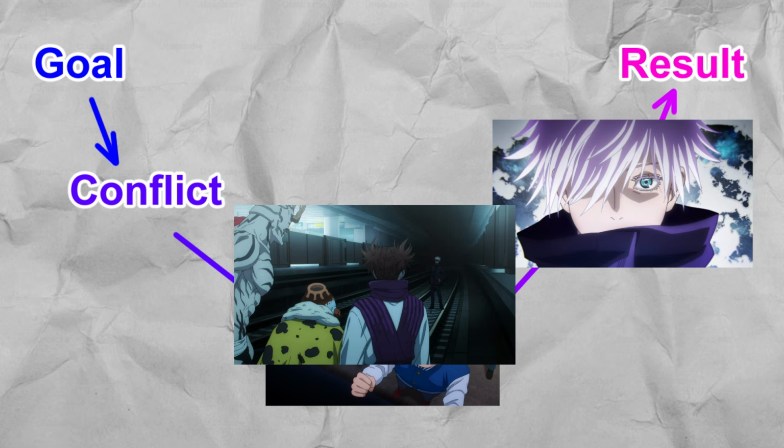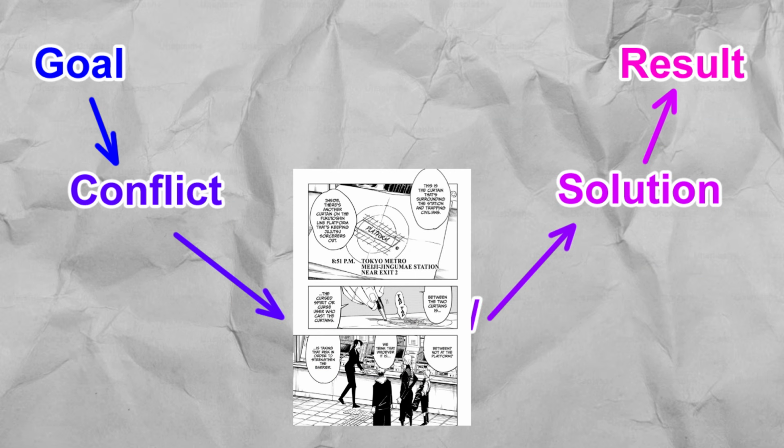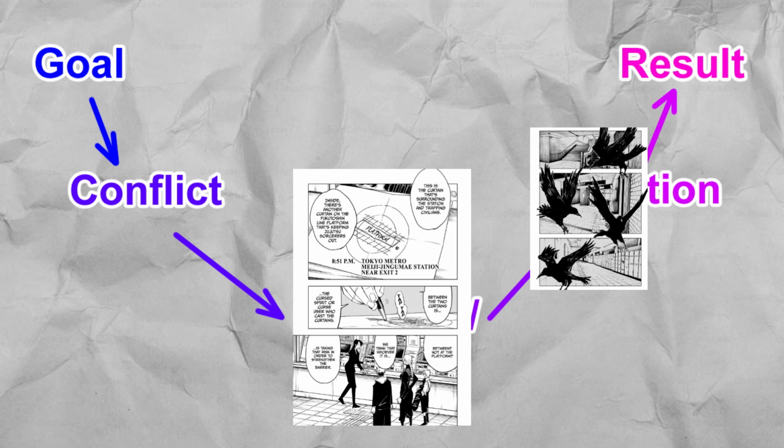Meanwhile, another problem arises. Curtain 2. Mei notices that a second curtain keeping sorcerers out has been activated. The problem-solving stage has her using her birds to find out where the user is. Then Yuji goes to fight the user.